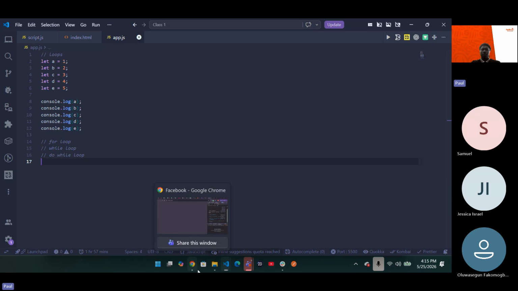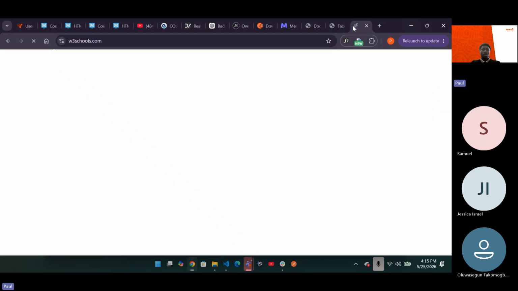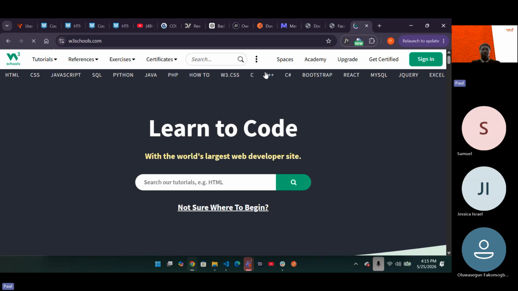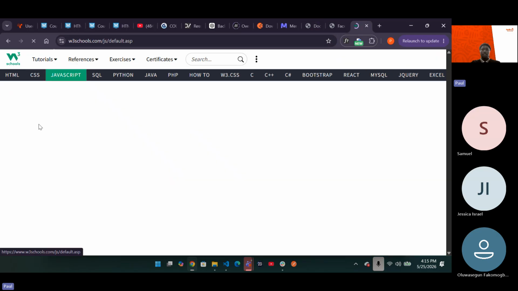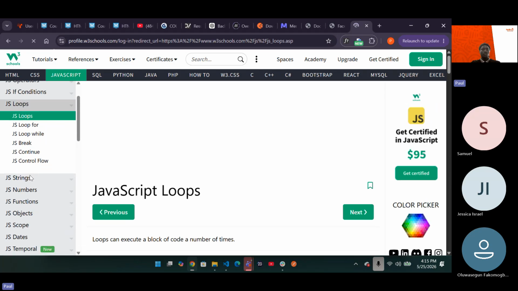Let's even check W3Schools for some of them. So let's check W3Schools. Let's check JavaScript, and let's see loops. So as you can see, loops. Now in your loops, what do you have? You have for loop, you have while loop.